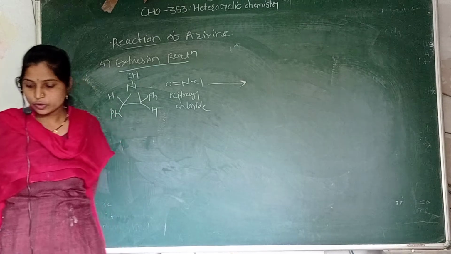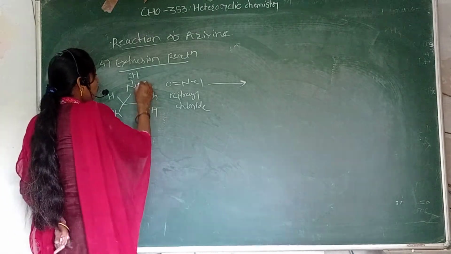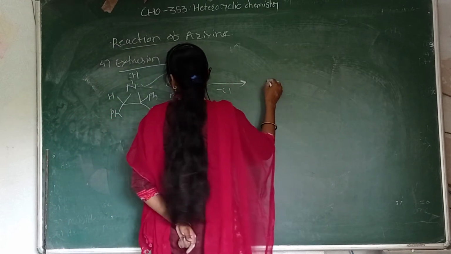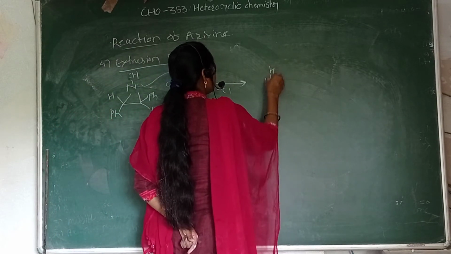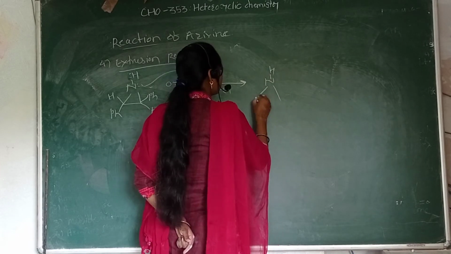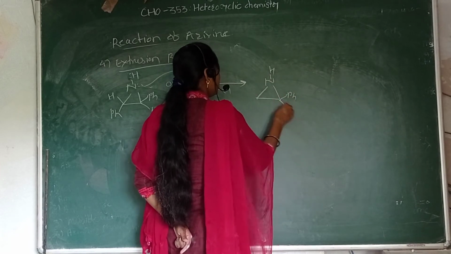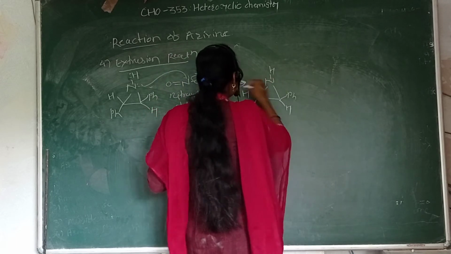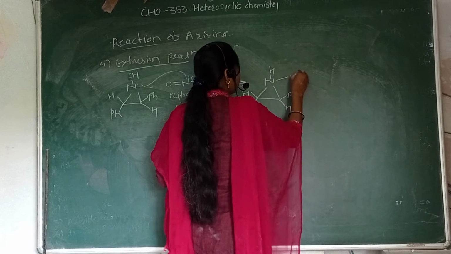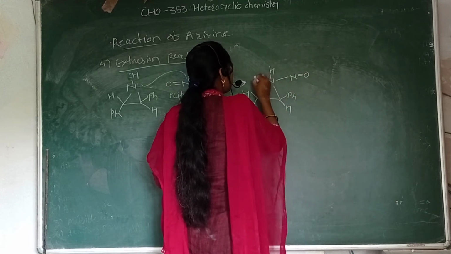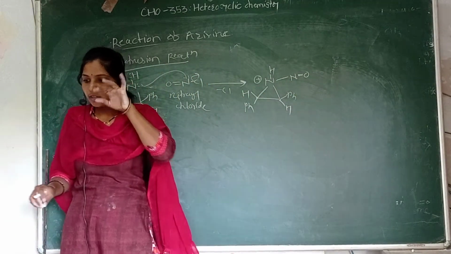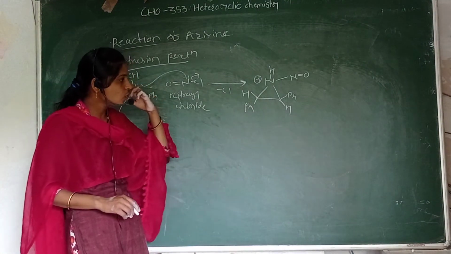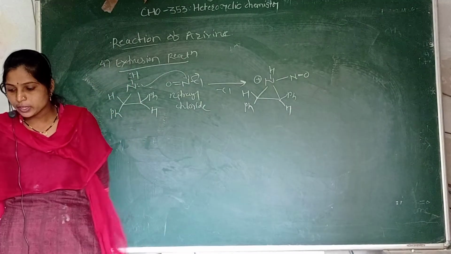stereospecific product. First of all, the lone pair of nitrogen attacks this nitrogen. This Cl can be removed. Formation of NH, here Ph, H, Ph, N double bond O. This nitrogen carries a positive charge. Then NH. This is also a ring opening reaction.